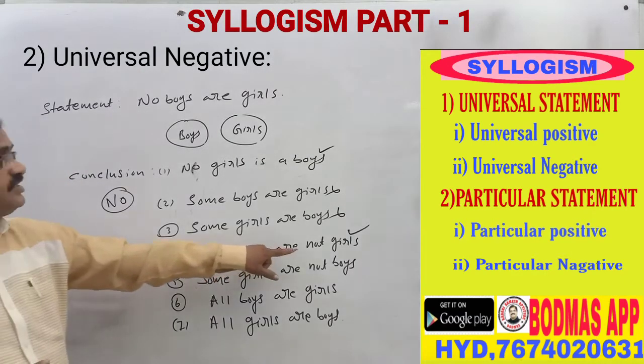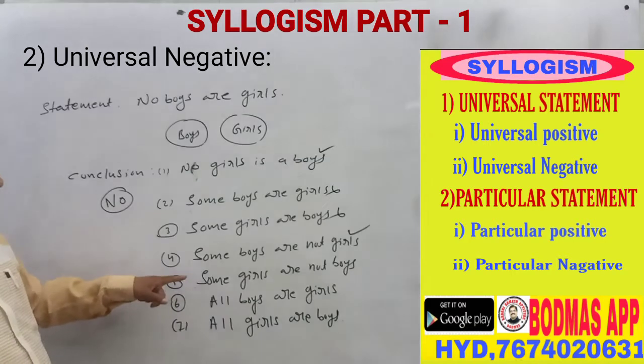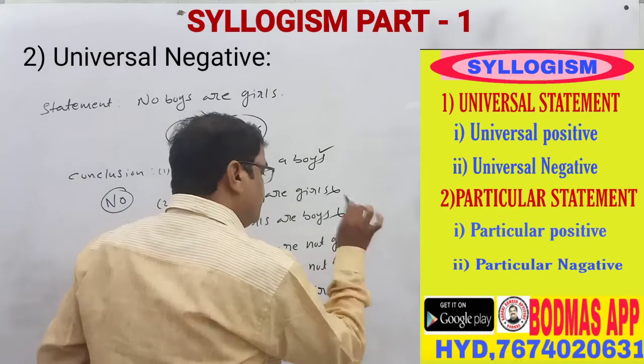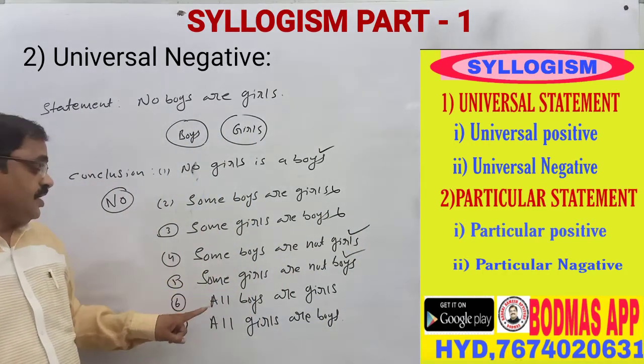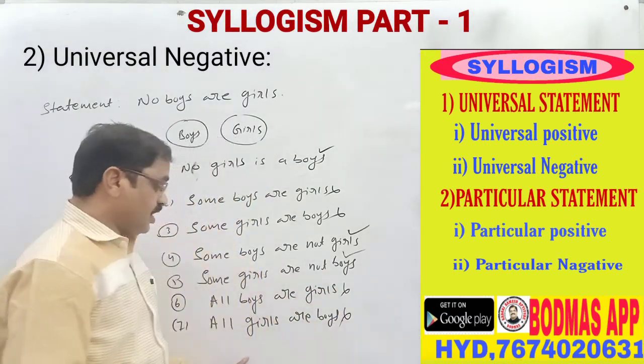That is why some boys are not girls is the right answer. The same way, some girls are not boys is also a right answer. All boys are girls: no, this is wrong. All girls are boys: this is also wrong.